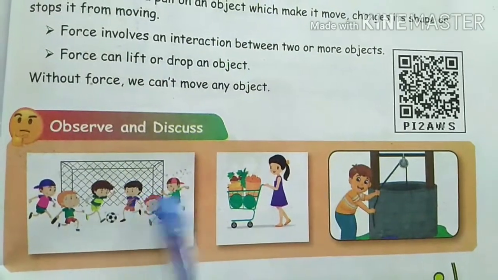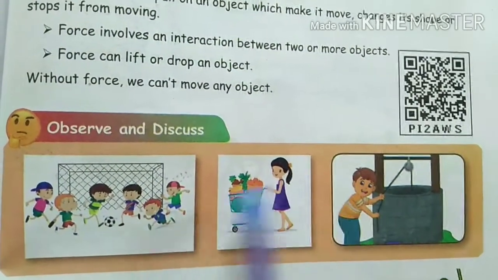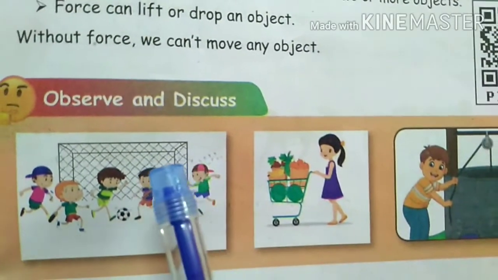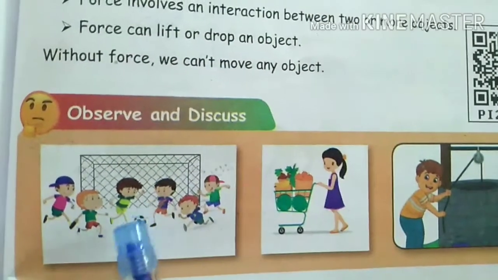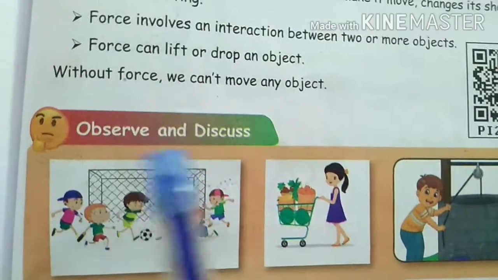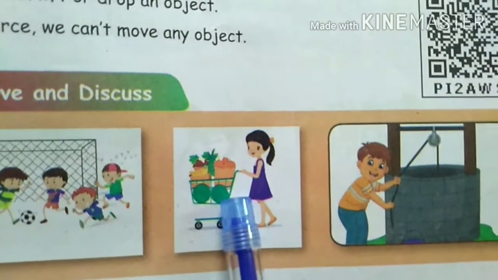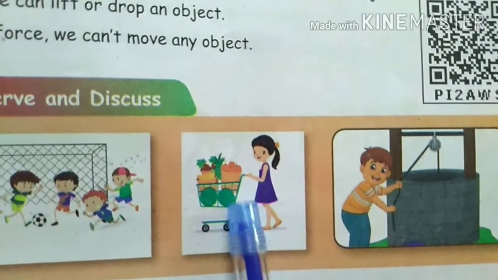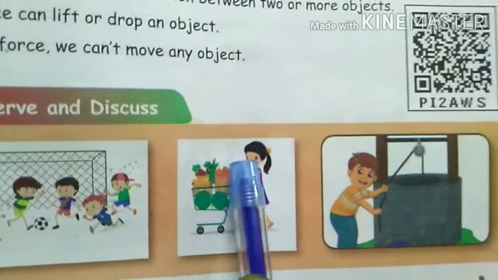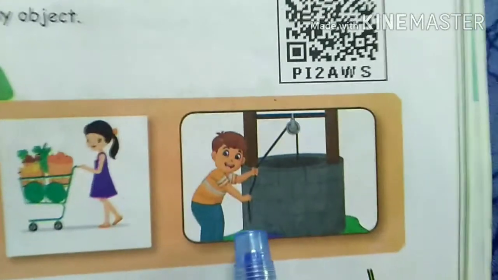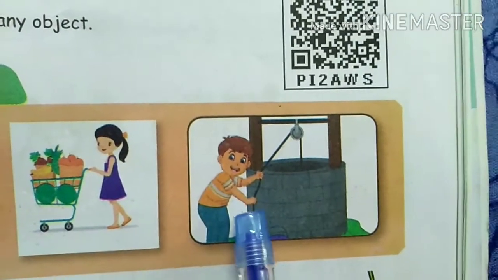See, there are some examples given here. First picture, the boy hit the ball. It means he pushed the ball. The boy pushed the ball to the goal. Next, the girl is pushing the vegetable cart. What's the boy doing?